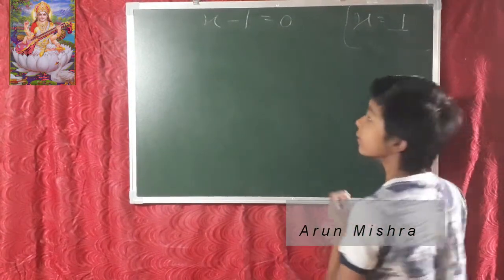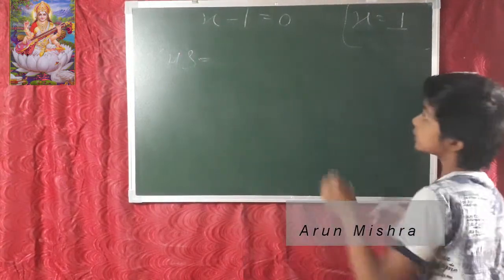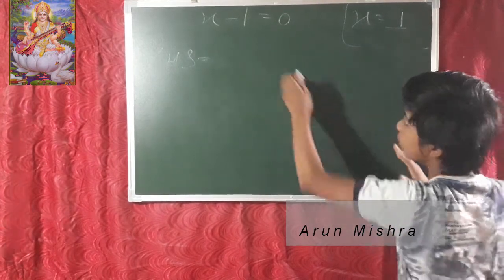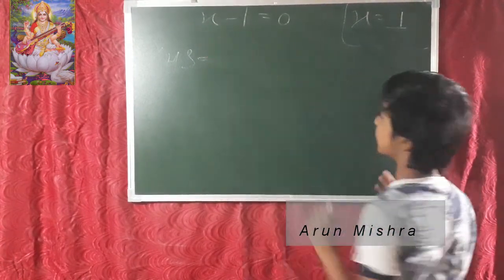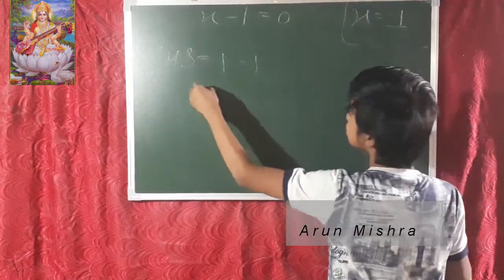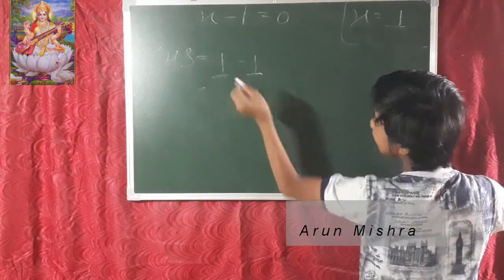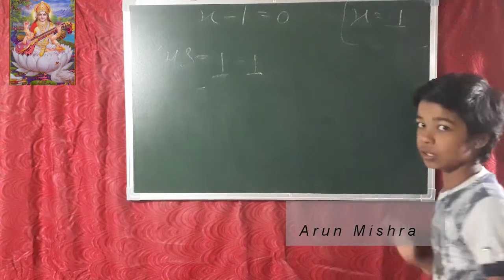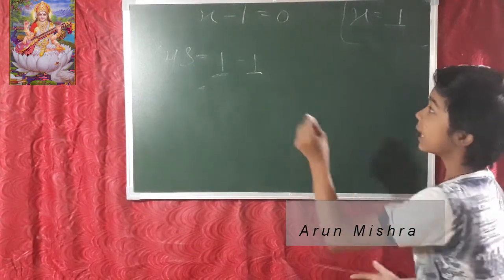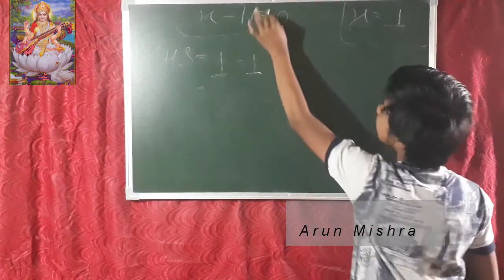Now how will we write? We are going to write the LHS, and in the LHS we will not write x, because we are taking the x value in the place of x. So what is the value of x? 1, and 1 minus 1. The value of x is 1, so we write 1 here, and the minus sign is always minus. We are not writing the RHS because we are checking only the LHS side, we always check only the LHS.